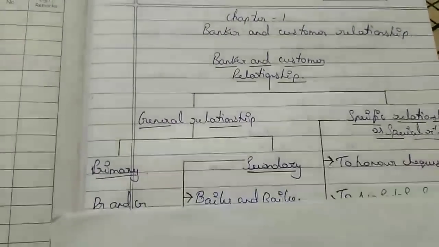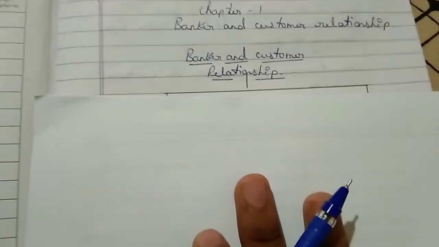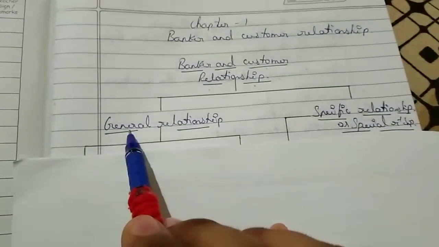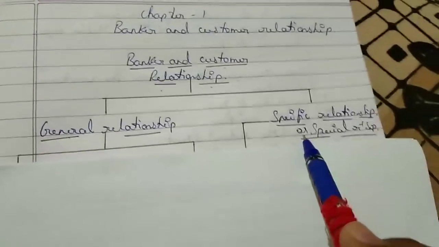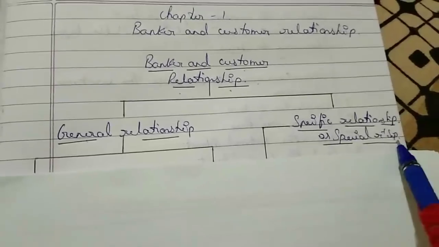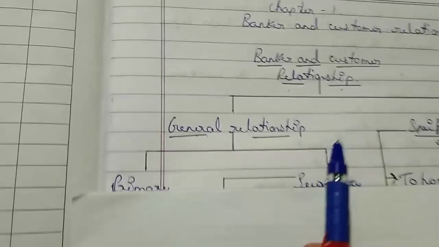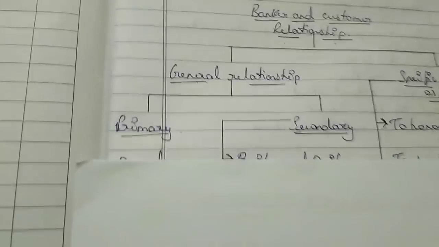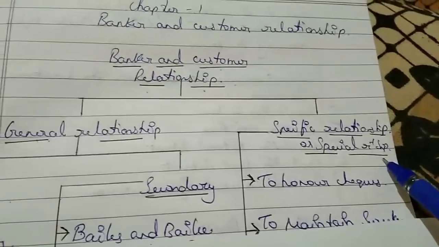Now the relationships of bank. First we will learn the first term, banker and customer relationship. It is divided into 2 parts, that is general relationship and specific relationship, or it can be called special relationship. Then this general relationship is divided into primary and secondary. Let's know primary and secondary first and then specific relationship or special relationship.